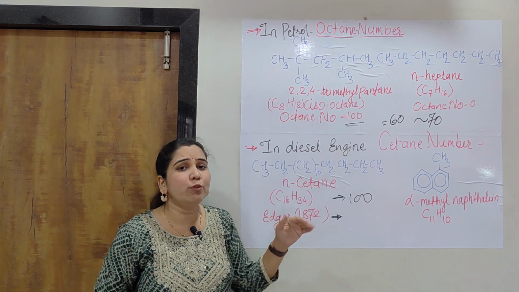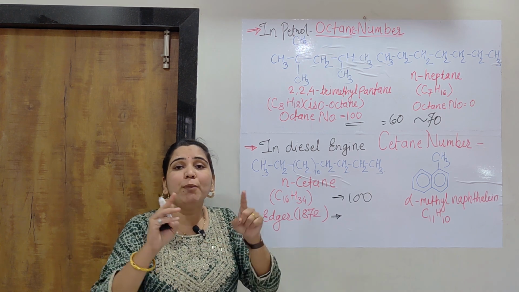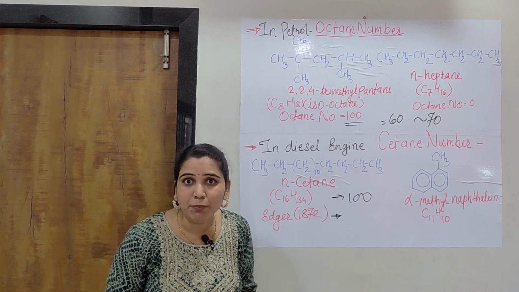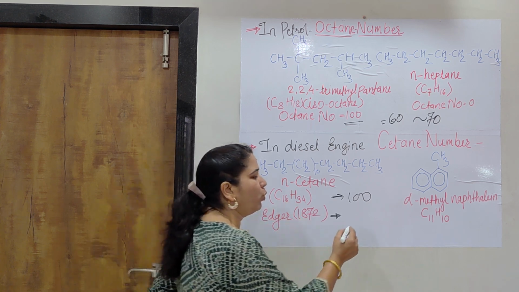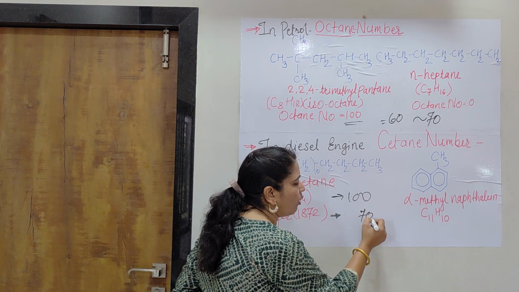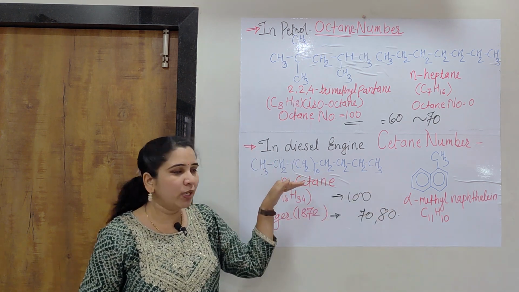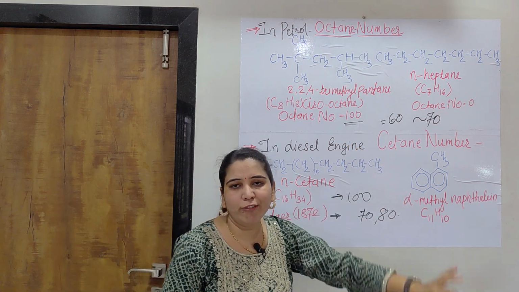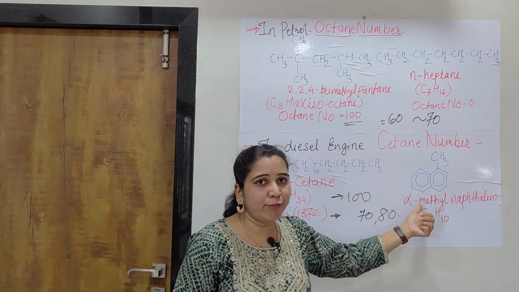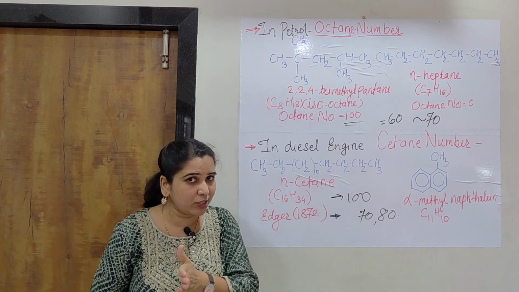Whatever the composition of the fuel, it is considered as a cetane rating. So when the cetane number of the diesel is 80, it has 80% n-Cetane, while the remaining 20% is alpha-methyl naphthalene. As it is a naphthalene, it will show a very high knocking tendency in a diesel engine.